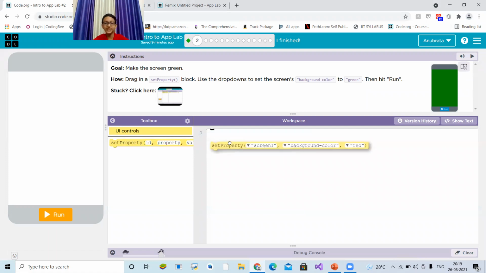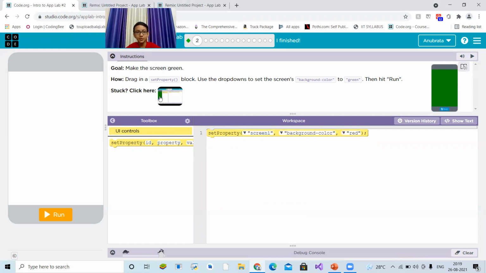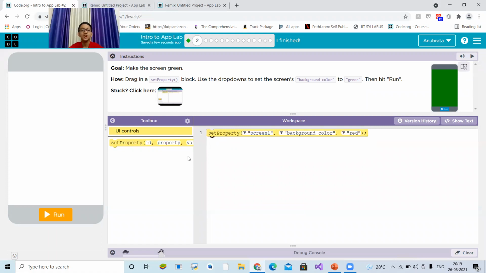Okay, so we'll drag the set property block. Basically, friends, this is a training of code.org, which I will share. You can't directly go to App Lab and do this set property. It would not mean anything. Okay. Set screen 1 background color to green. So set property means change screen 1's background color to green.